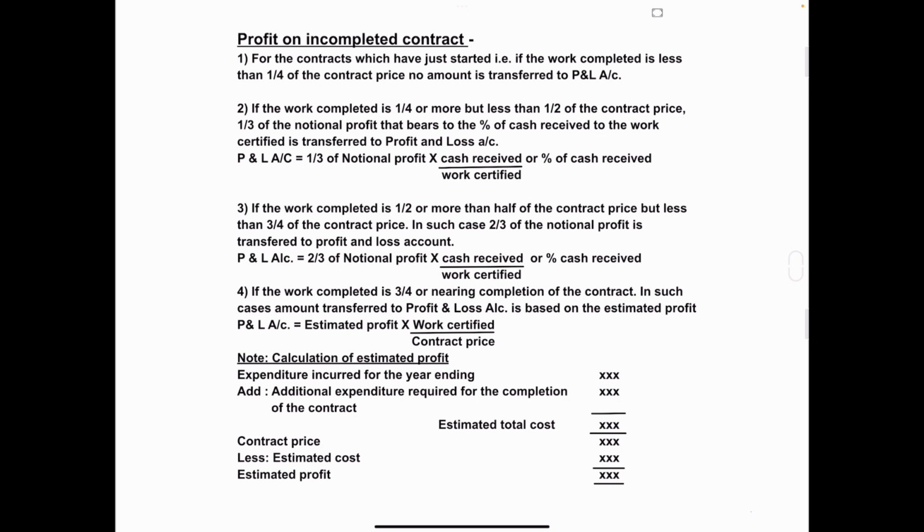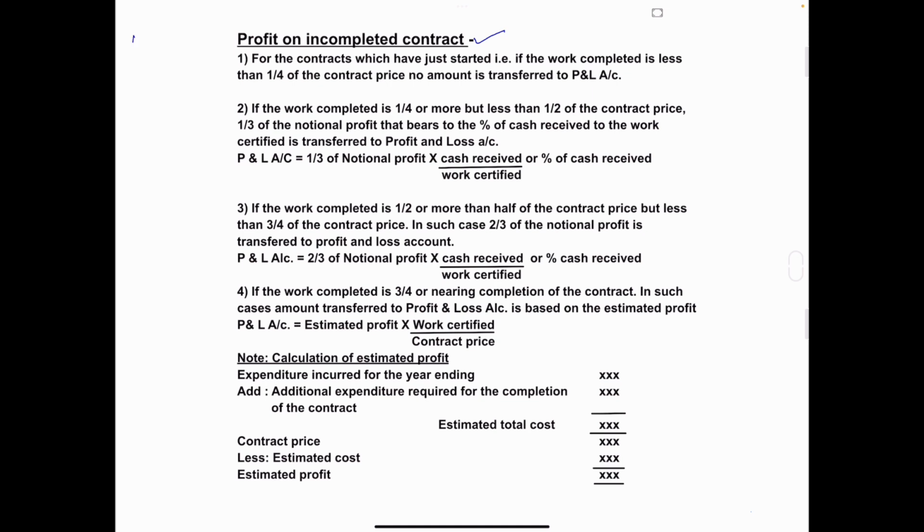Today's topic is profit on incomplete contracts. We have already studied the format of the contract account. In the contract account, what will we get? We'll get the notional profit or notional loss. If we get a notional profit, what do we have to do?